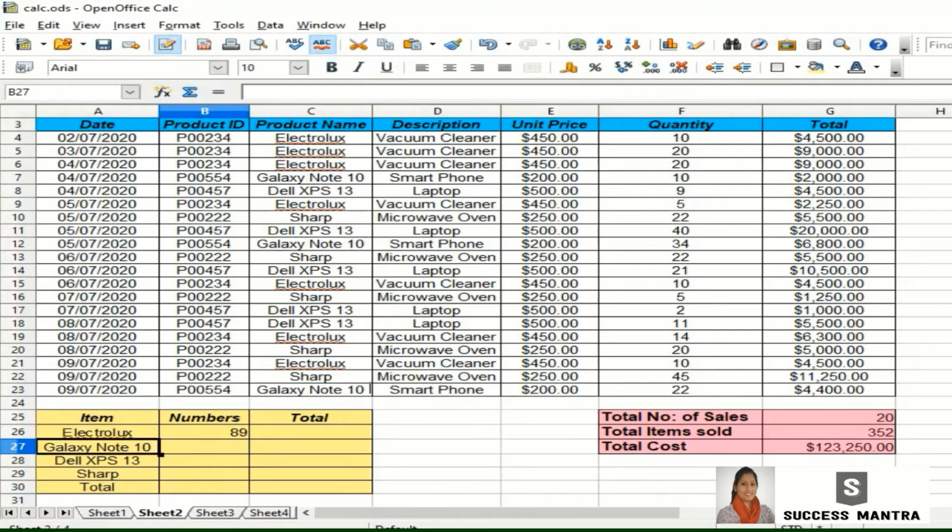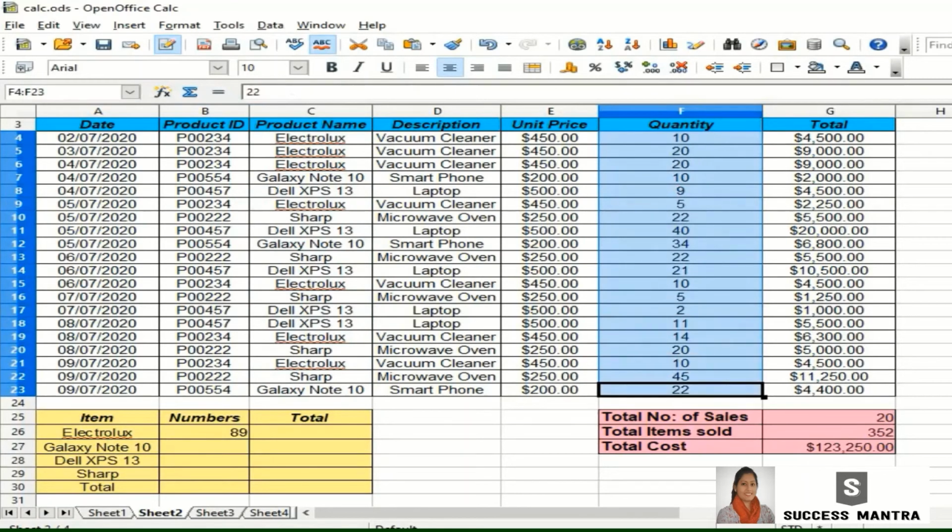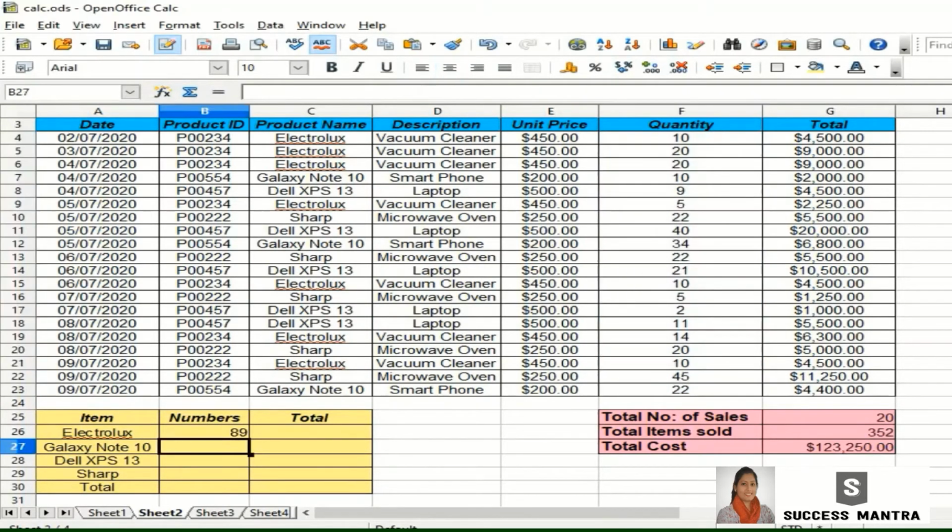Now we do the same for the remaining cells. That is, we have to find out how many Galaxy Note 10 smartphones we have sold this month, then how many Dell XPS 13 laptops we have sold this month, and how many Sharp microwave ovens we have sold.